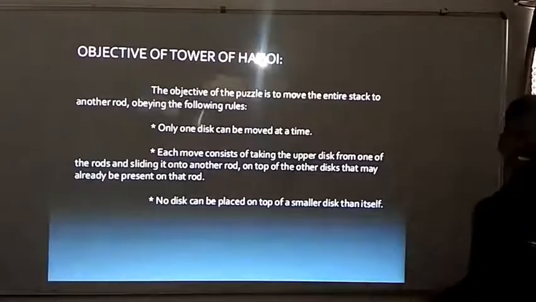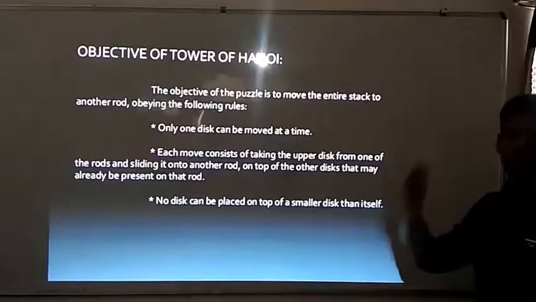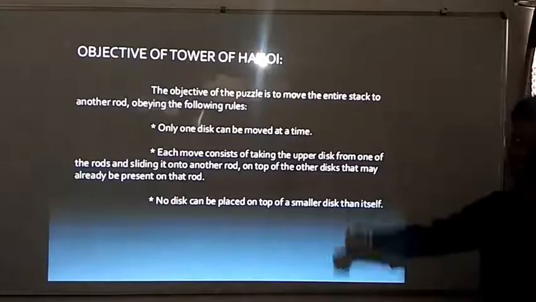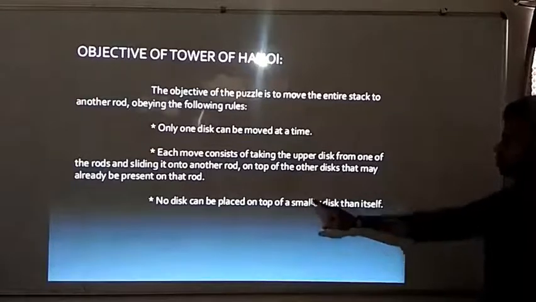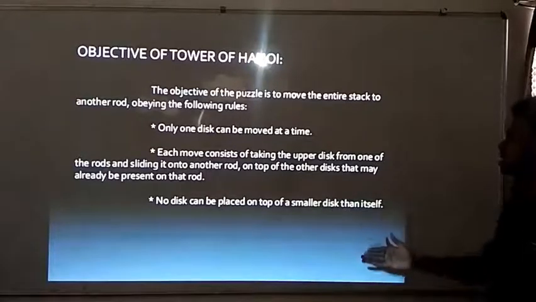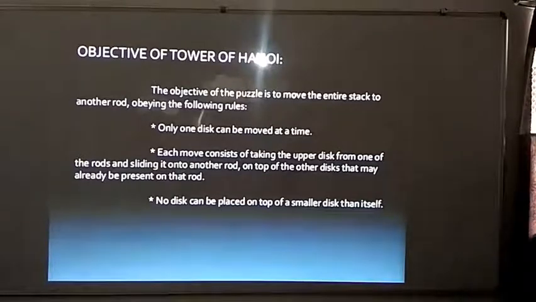You can take a disk from any rod, but you should pick only one disk from them. You should not pick the rod; you should pick the disk. And no disk can be placed on top of a smaller disk than itself. You should not place the larger disk on the smaller disk. These are the objectives that we have discussed in our earlier sessions.